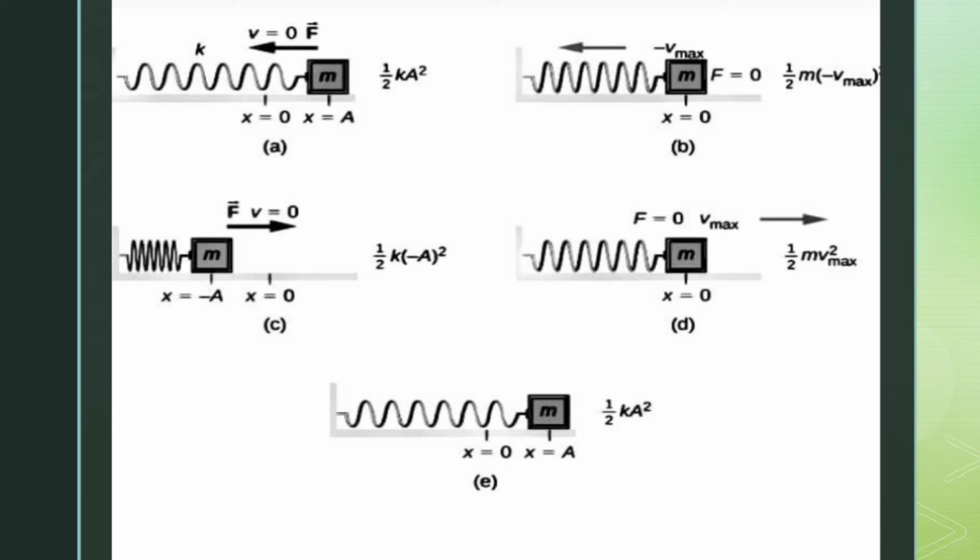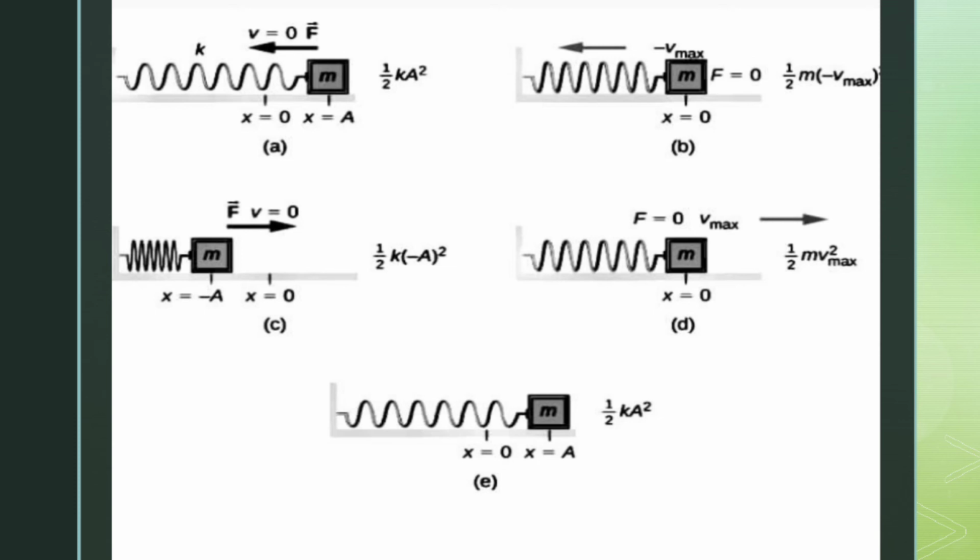Then if you look at point B, the mass M is at the mean position where x is equal to 0. The potential energy there is equal to 0, while the total energy is equal to the kinetic energy, which is half m v squared.